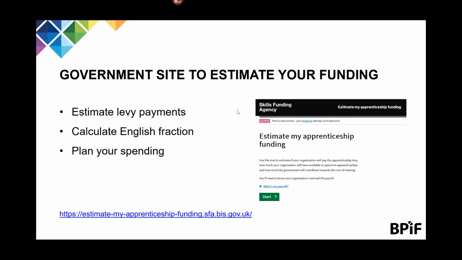There is a government site that will allow you to estimate your levy payments and to calculate your English fraction and plan your spending. The English fraction is the portion of your levy that you will have access to spend in England. The calculation is based on the home addresses, not the work addresses, of your employees that are held by the HMRC.